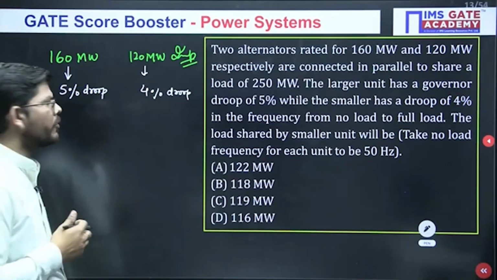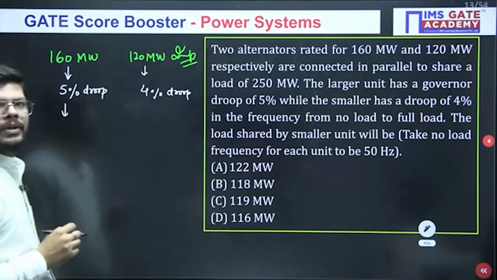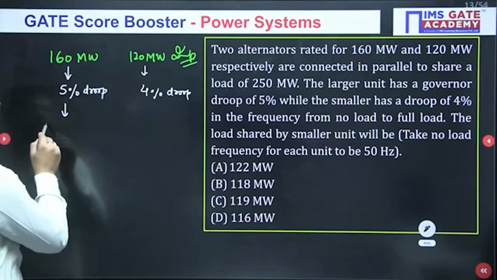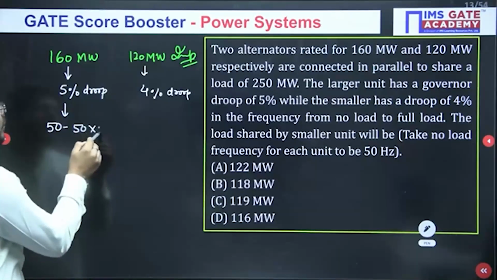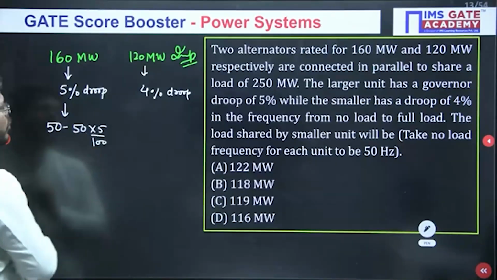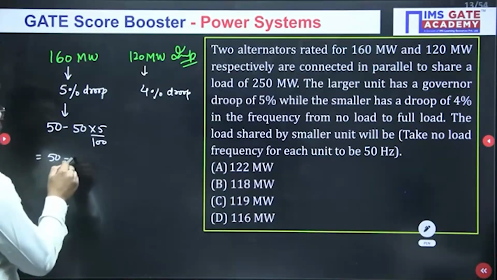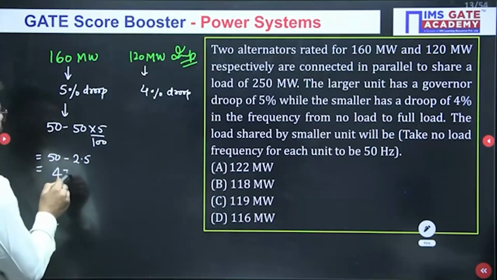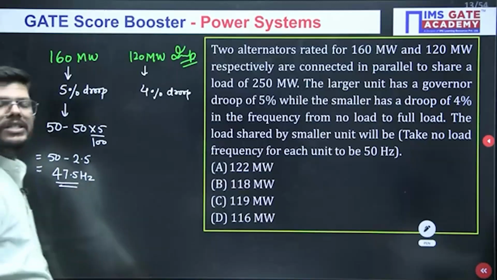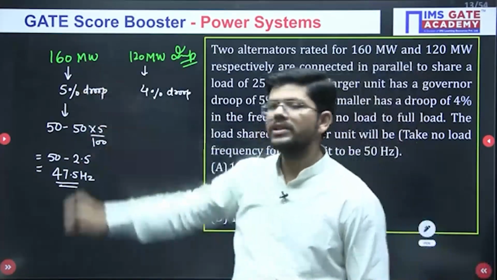Droop means drop in frequency. If you have 5% droop, what will be the drop in frequency? 50 minus 5% of the no load frequency, so 50 minus 2.5, which is 47.5 Hz. This is the frequency at which this generator operates when sharing its 160 megawatt.